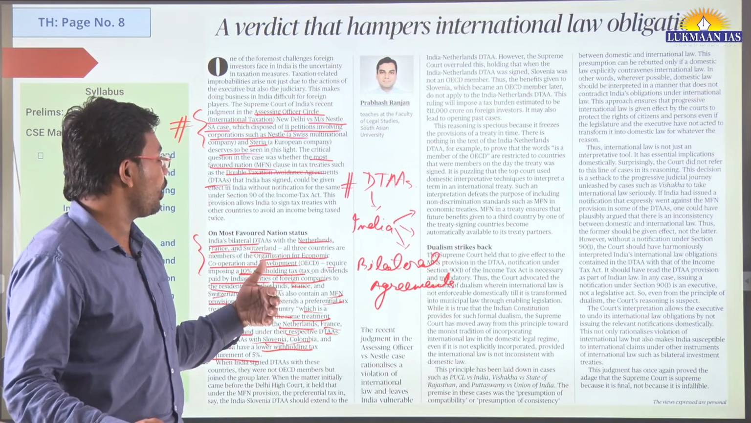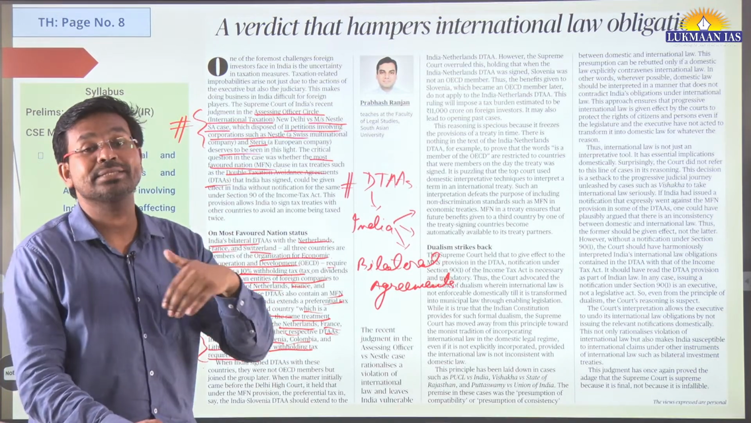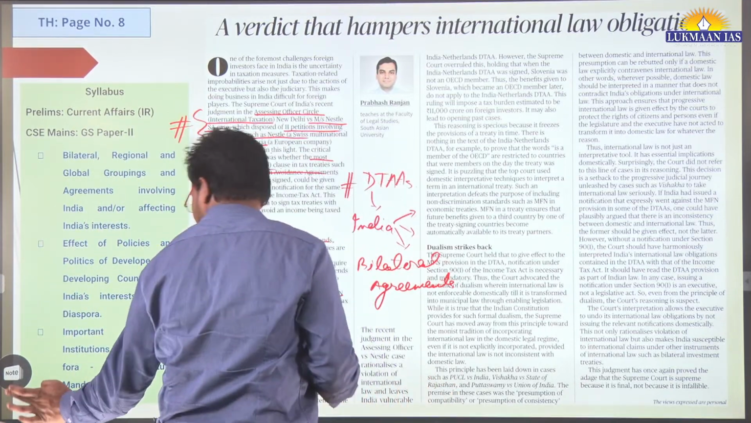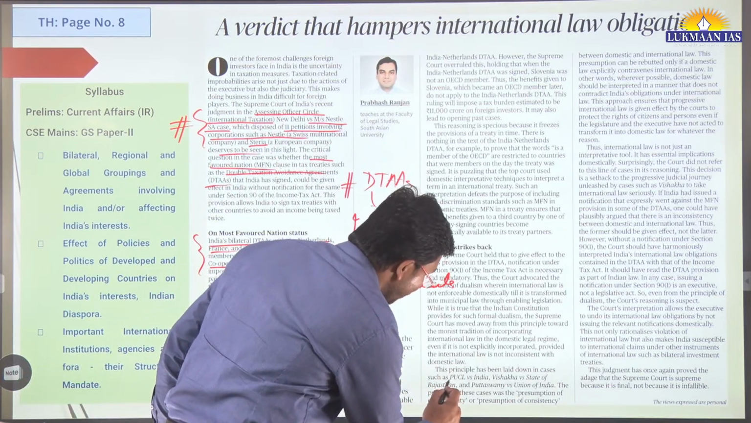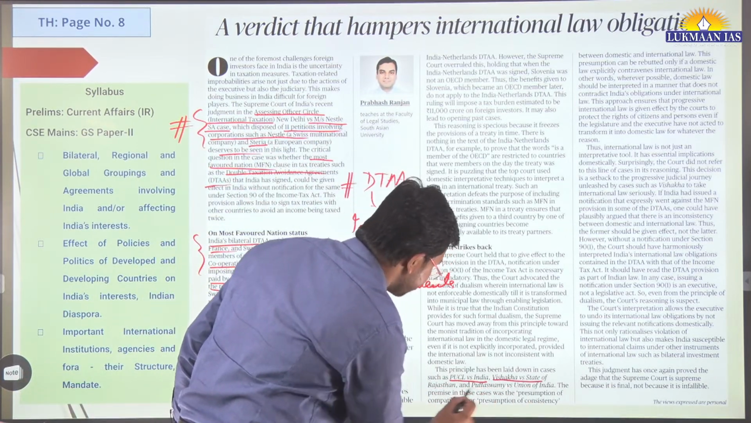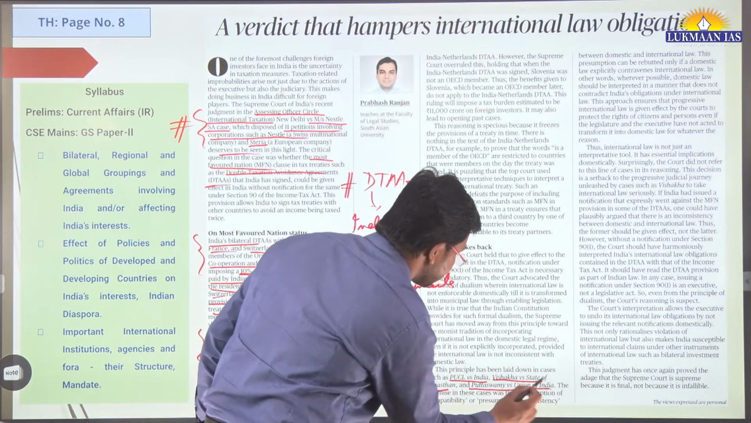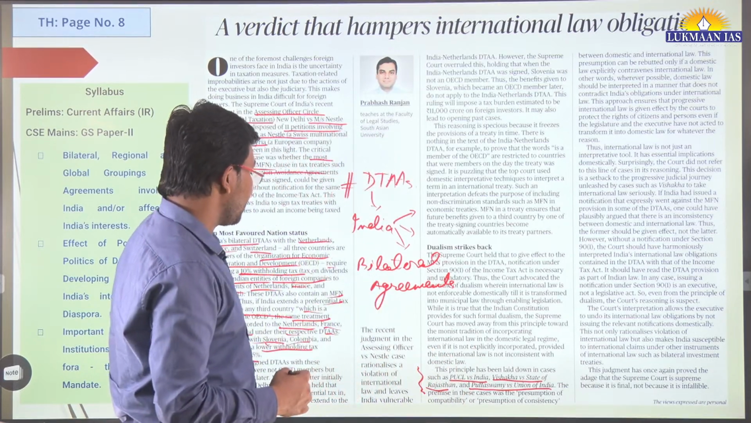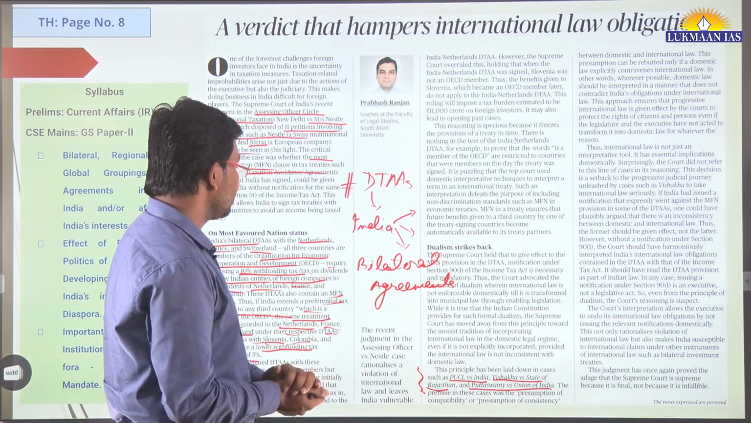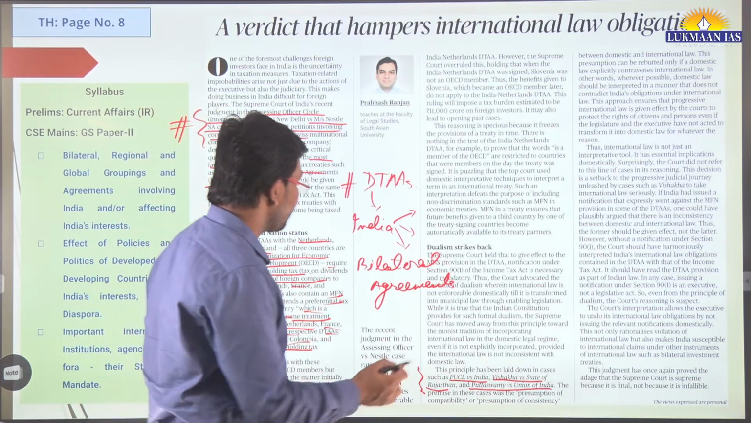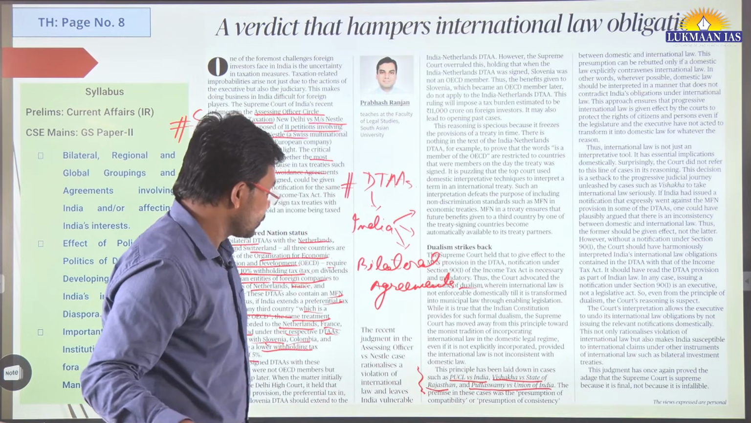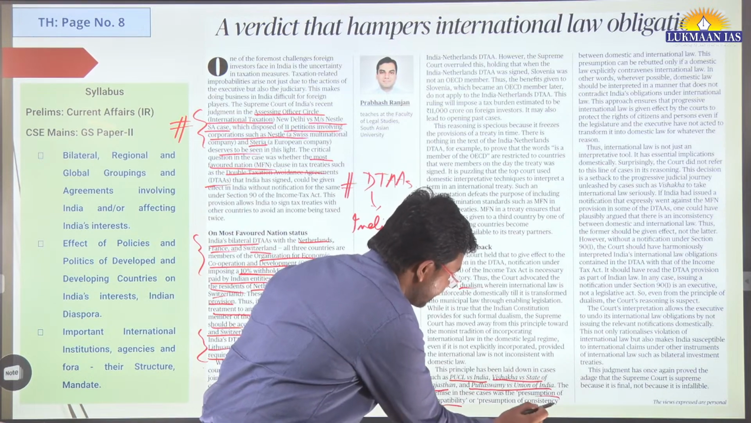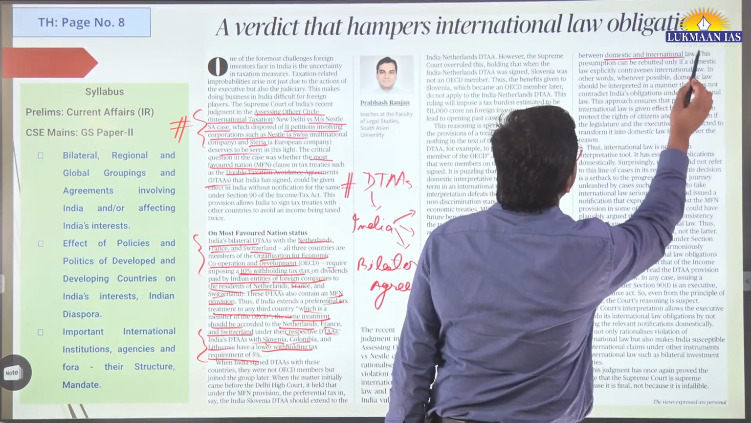Here the author is referring to various other similar cases also. One of the cases is PUCL versus India, Vishaka versus State of Rajasthan, Puttaswamy versus Union of India. In these cases this particular principle has been applied, which is the principle of dualism. Okay, this is the thing. So the premise of these cases was the presumption of compatibility, presumption of consistency between domestic and international law.